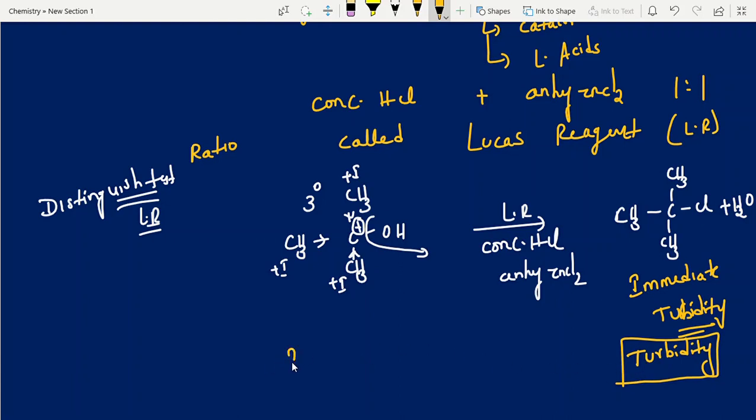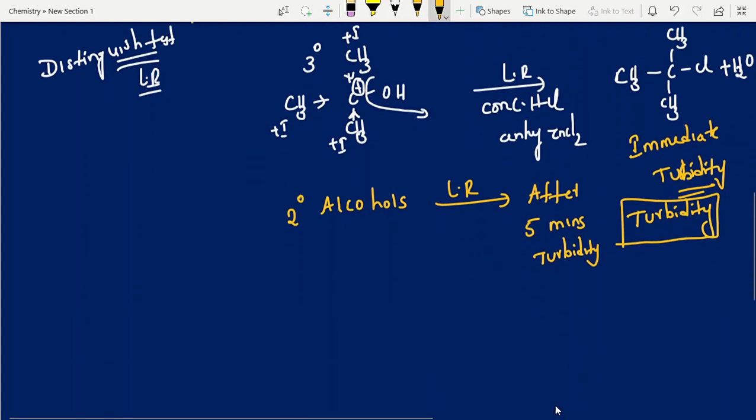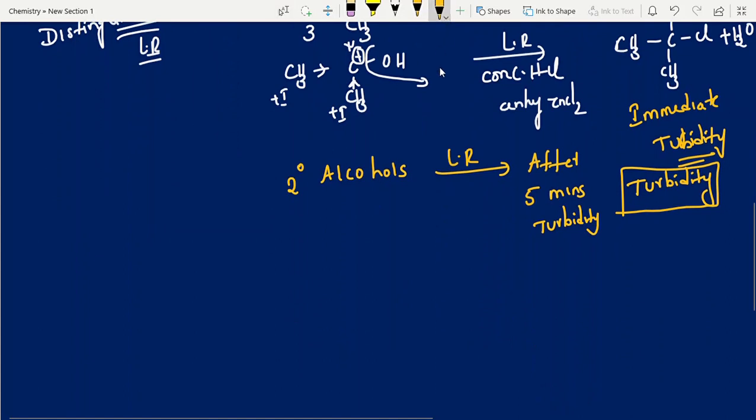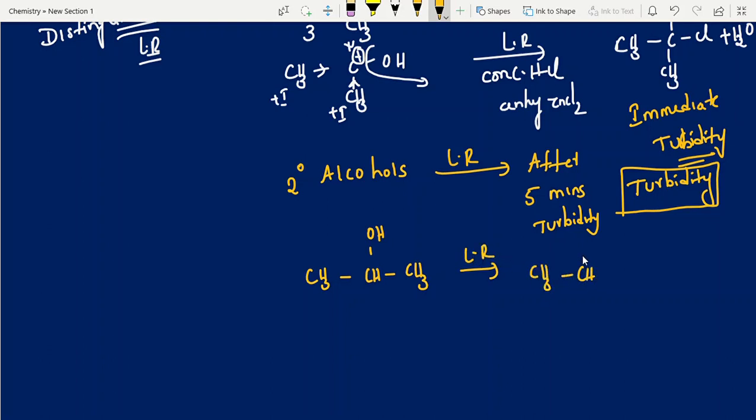Here, suppose a 2-degree alcohol. If you take a 2-degree alcohol, the same thing, you can try this reaction with Lucas reagent. Then what happens? Immediate turbidity is not possible. After 5 minutes, turbidity. You can take one secondary alcohol and try. So what is a secondary alcohol? Tell me fast. Yes, CH3CHOHCH3. This secondary alcohol with LR gives CH3CHClCH3 after 5 minutes.